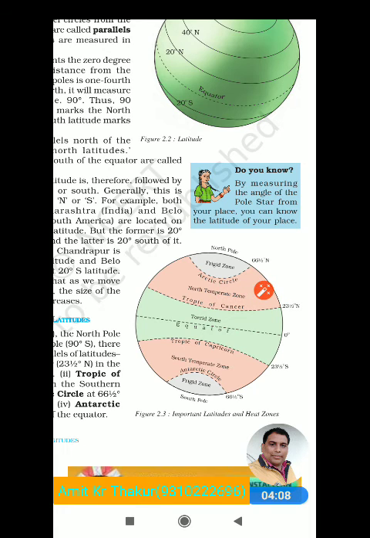And 66 and a half north is called the freezing zone, the North Pole freezing zone. It is a very cold place, called the Arctic Circle.